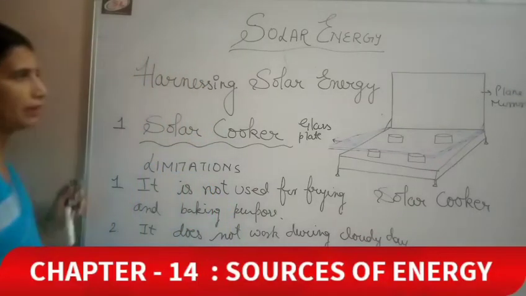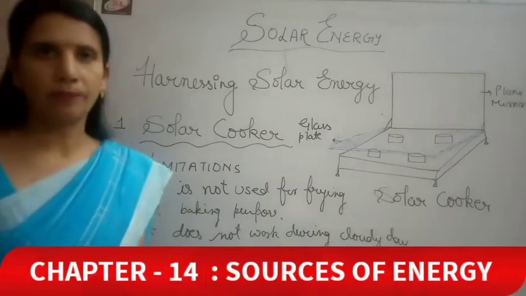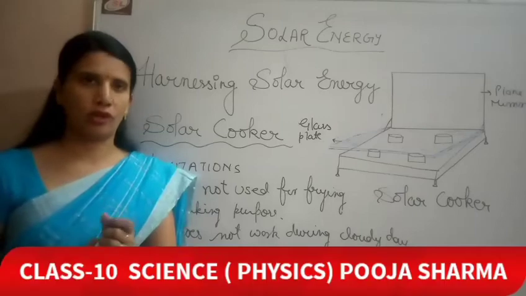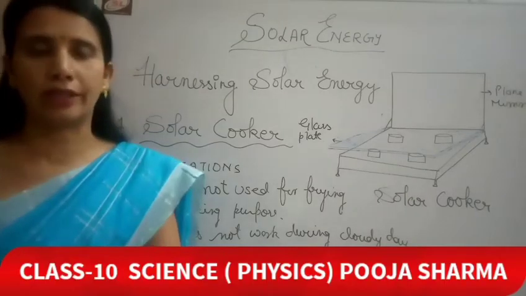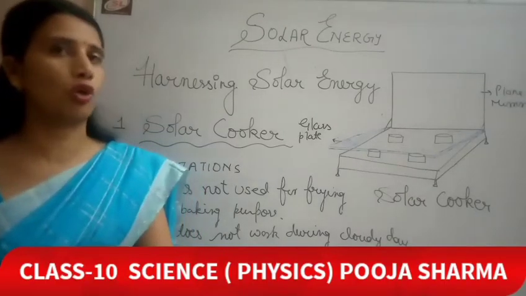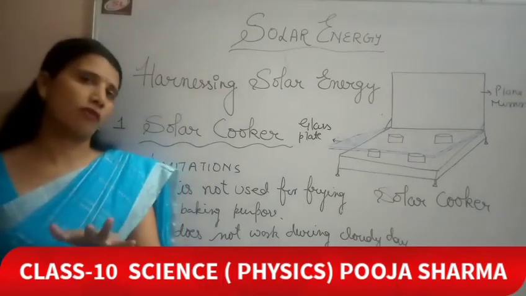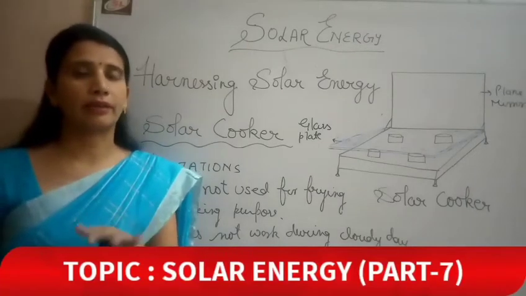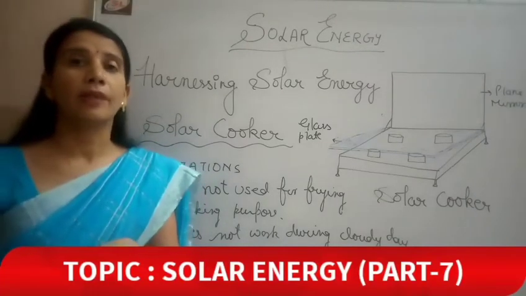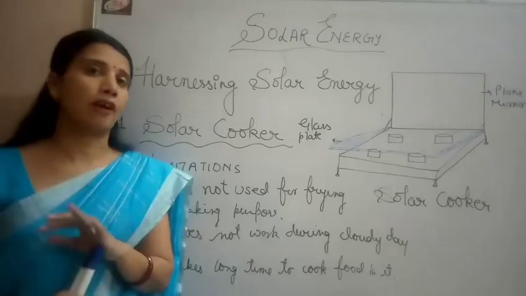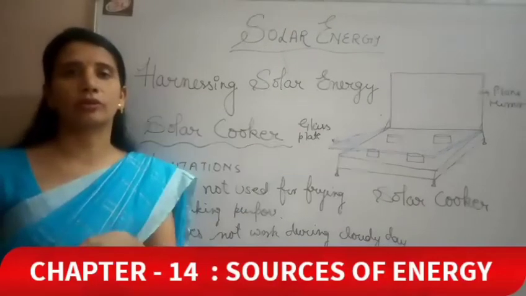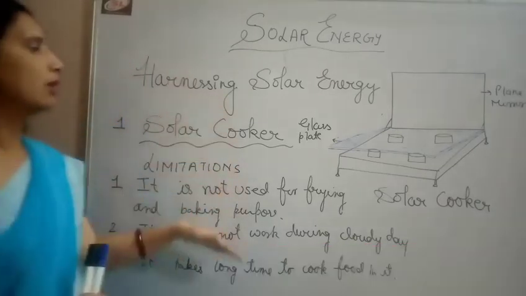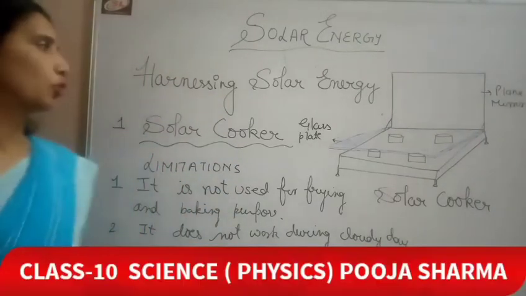So these are some limitations of using a solar cooker, but in any way it can be used as an optional source. If we have our LPG cylinder with us and we have our solar cooker also, we can save some of our fuel. If we want to prepare rice or some dal-like things in the evening for dinner, we can start its preparation in the afternoon. We can use this solar cooker for the purpose of cooking. So these were the limitations of the solar cooker.